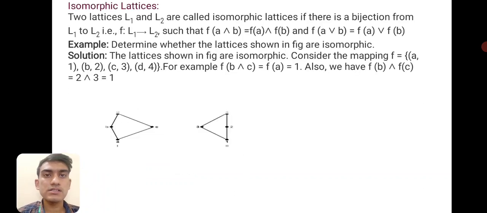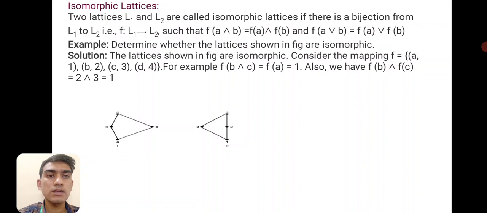So next is isomorphic lattice. Two lattices L1 and L2 are called isomorphic lattices if there is a bijection from L1 to L2, that is, F mapping L1 to L2, such that F(A ∧ B) is equal to F(A) ∧ F(B), and F(A ∨ B) is equal to F(A) ∨ F(B). Example: determine whether the lattices shown in the figure are isomorphic. Solution: the lattices shown in the figure are isomorphic, considering the map F: A to 1, B to 2, C to 3 and D to 4.